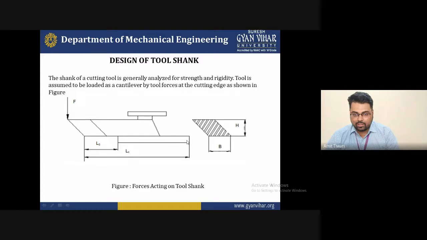So during this, there are chances that we will require some accuracy or fine finishing, and we need to maintain the vibration and handle the different types of forces that occur at that particular edge of the cutting tool. There are some lateral forces and some linear forces acting on it. You can see here a vertical force F acting on a cutting edge.